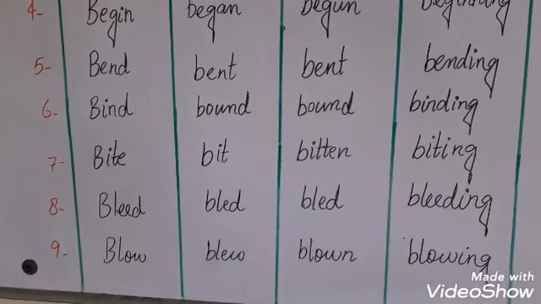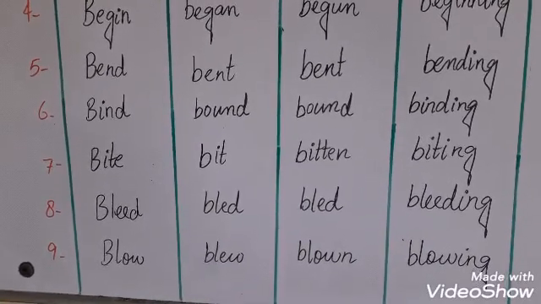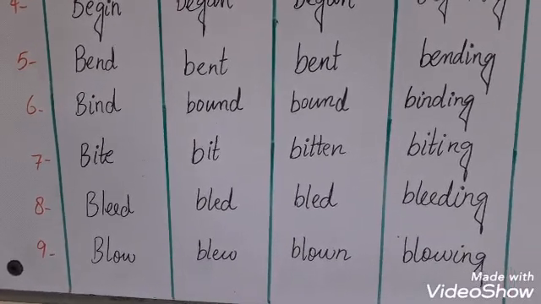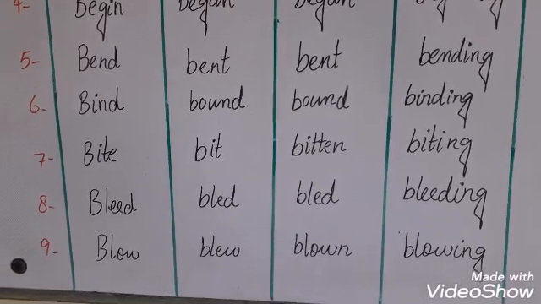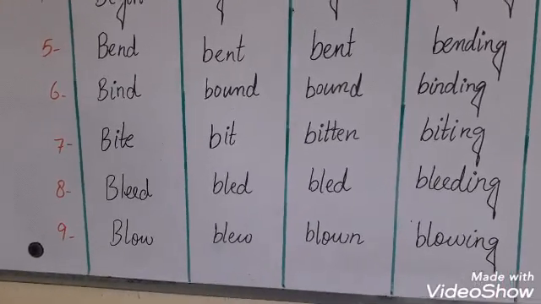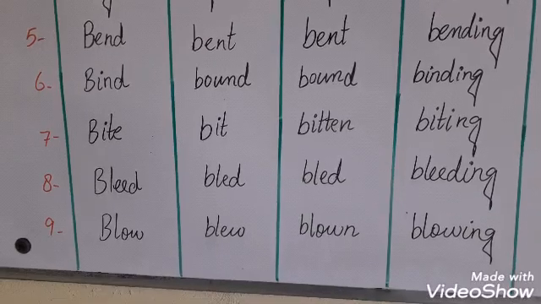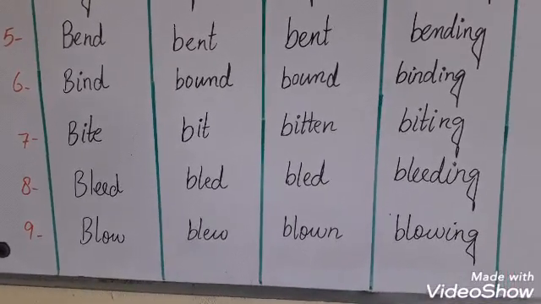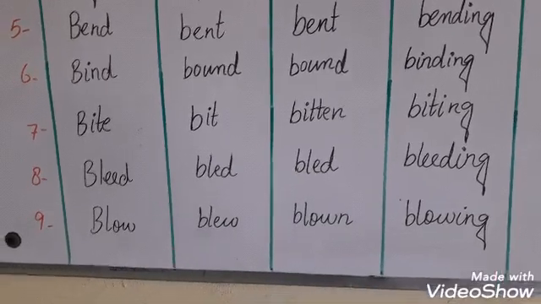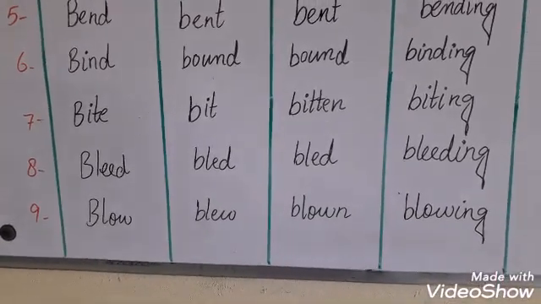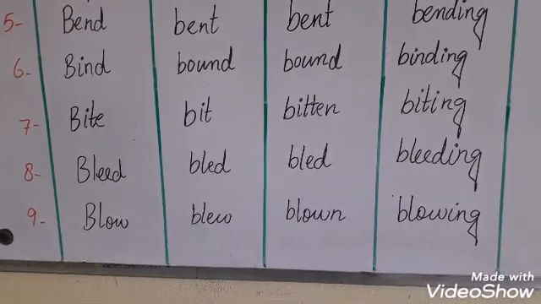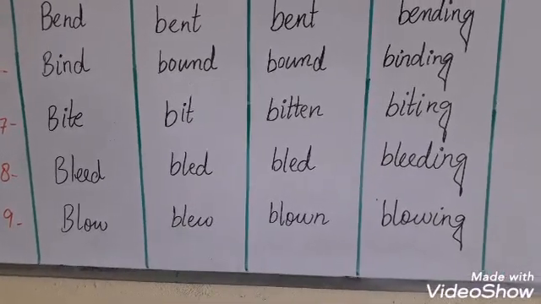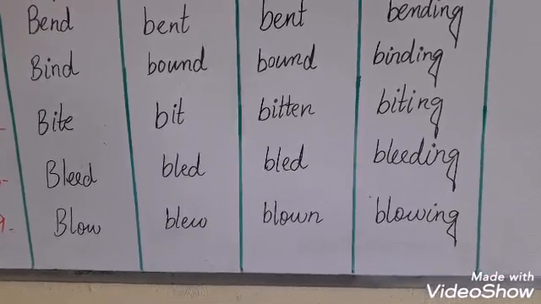7, bite. First form is bite, second is bit, and third form is bitten, fourth form is biting. Next word is bleed. Bleed is first form, second form is bled, third form is bled, and fourth form is bleeding. Next word is blow. Blow is first form, second form is blew, third form is blown, and fourth form is blowing.